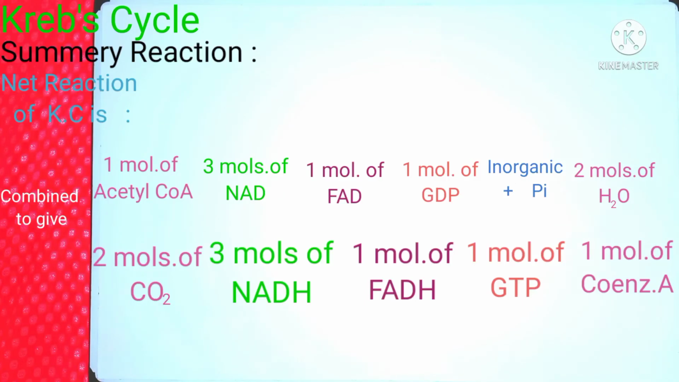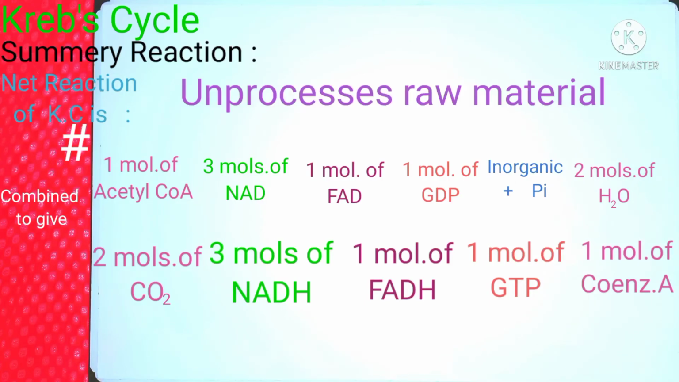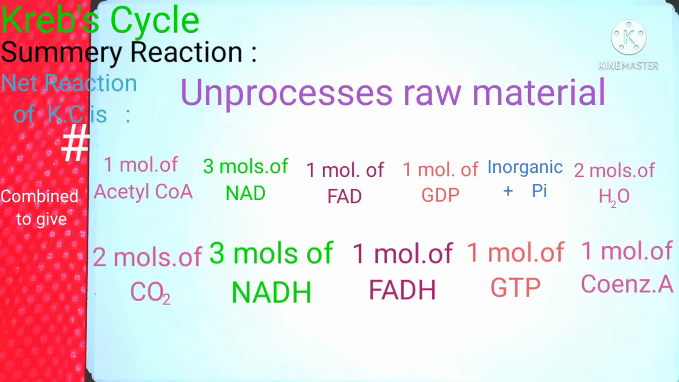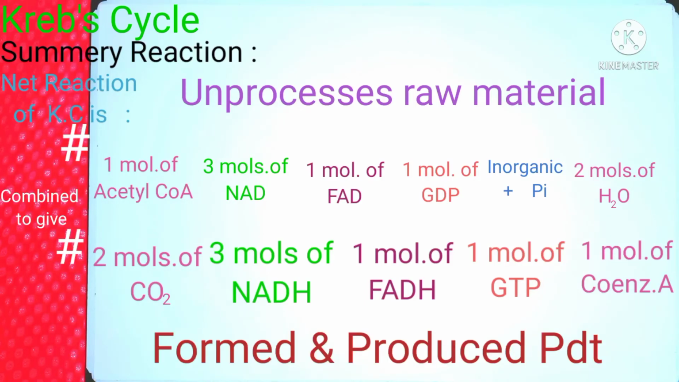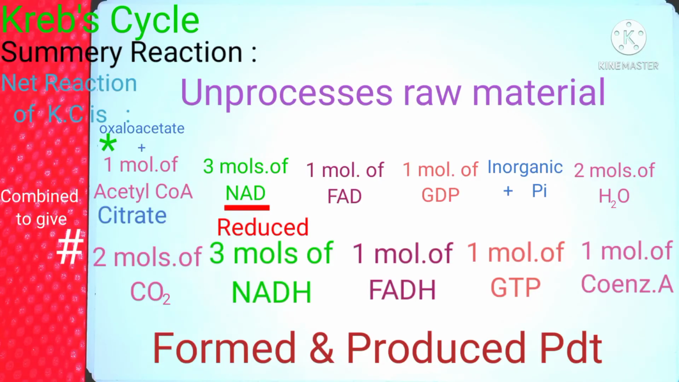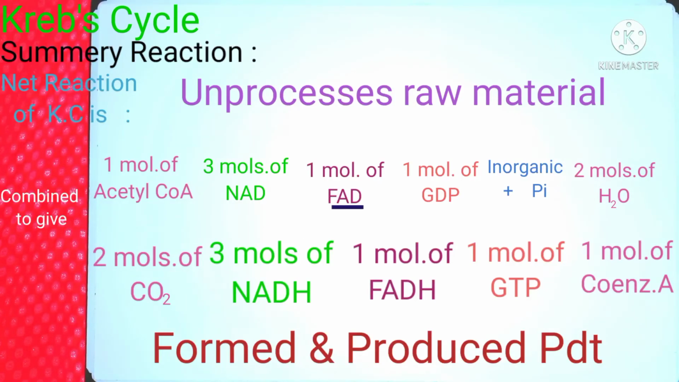So now what is the jargon? Let me decode this reaction for you. On the upper side are the unprocessed materials that are being utilized during the citric acid cycle, and on the lower side are the products that are being generated during the citric acid cycle. So in every single turn of the cycle, we utilize 1 molecule of acetyl coenzyme A that combines with oxaloacetate to form citrate. 3 NAD are utilized that are then reduced to 3 molecules of NADH. 1 FAD molecule is also utilized, which is also reduced to 1 molecule of FADH.